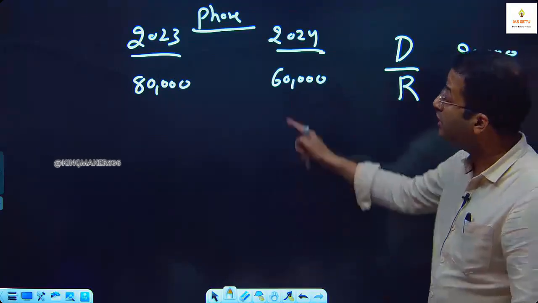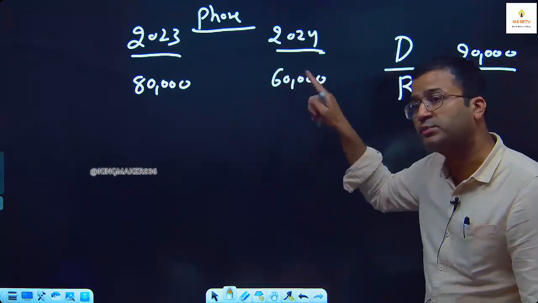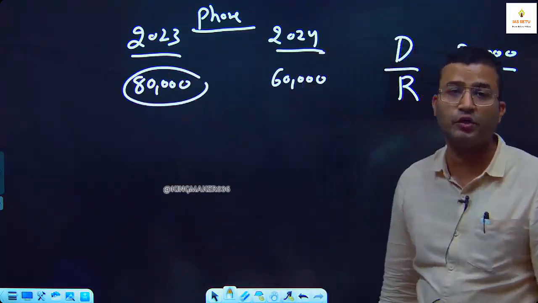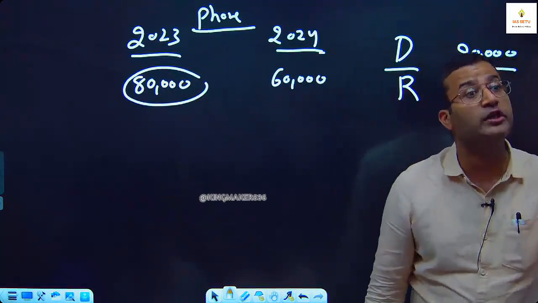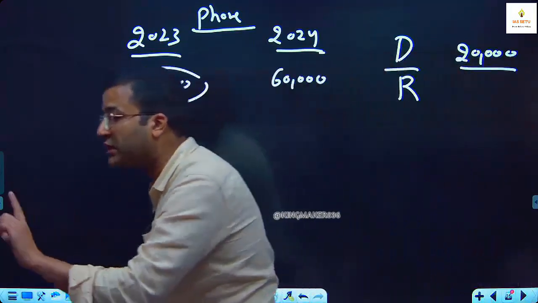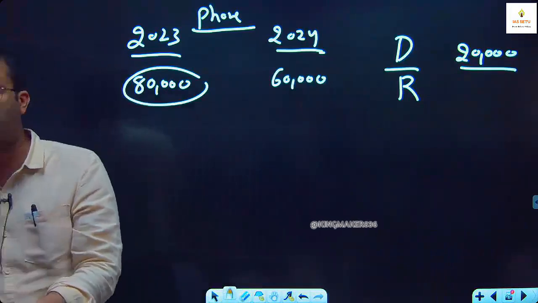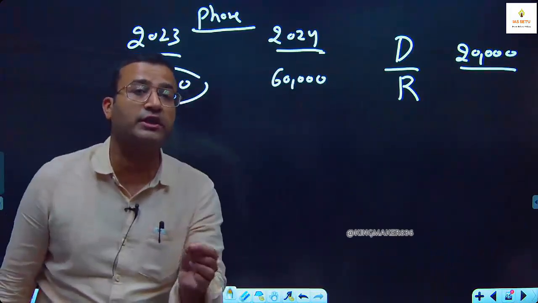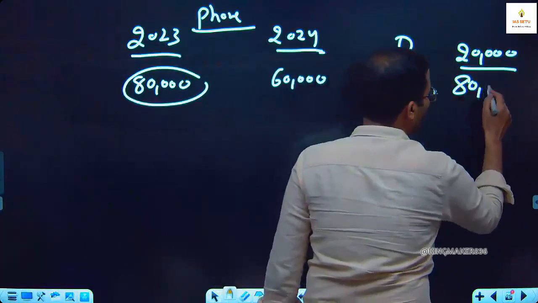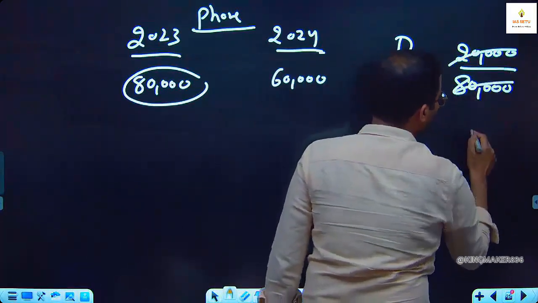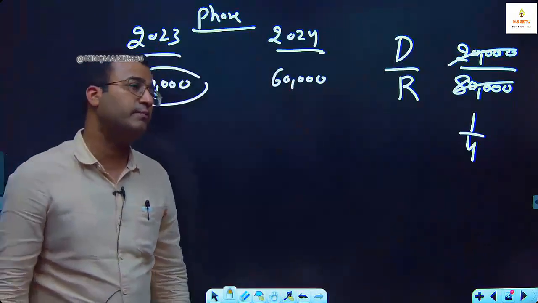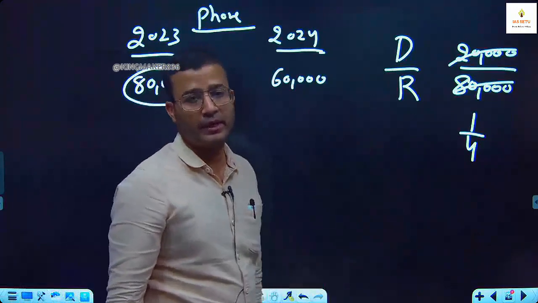No. Either it is increase or decrease, both are calculated based on last year's value. There is a decrease of 20,000 from 80,000, not 60,000. The 20,000 that decreased did not decrease from 60,000, it decreased from 80,000. There is a decrease of 20,000 out of 80,000. So here your reference is the previous year value. So your answer is 1/4. What is 1/4? 25% decrease in the mobile price.